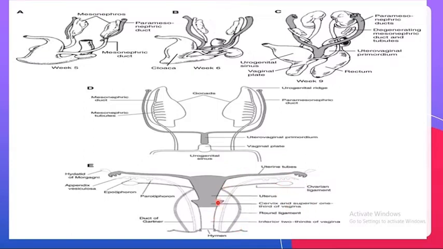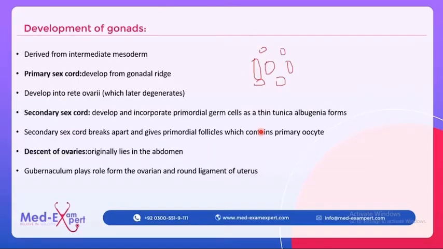Gonads were developed from the intermediate mesoderm, and ovaries were developed as we studied. These were derived from the intermediate mesoderm and from the secondary sex cord, which changed into the primordial follicle.